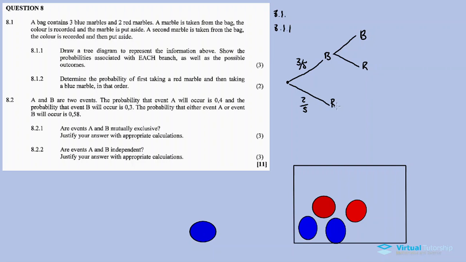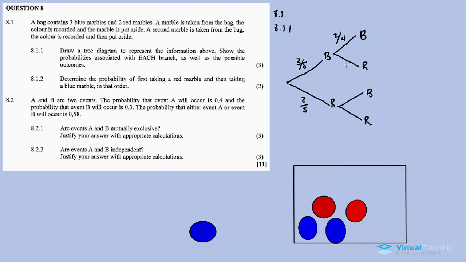And then here, after choosing a red, I can also choose a red, or I can choose a blue. So the probability of me choosing a blue, after choosing a blue, I have 2 options out of 4 now. 2 out of 4.